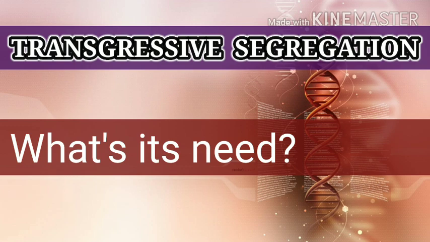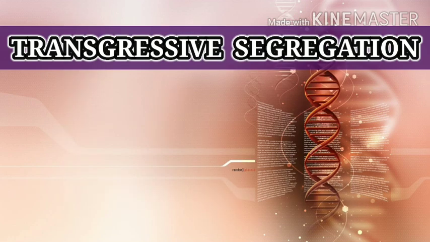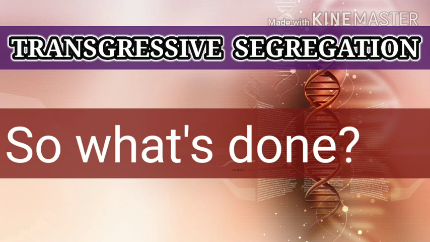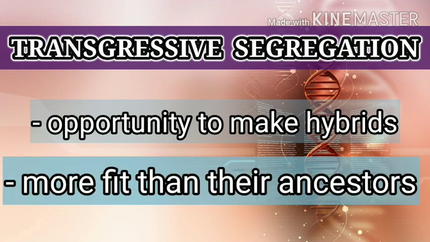What we learn from heredity is that if the parents have any characters, then the progeny carries 50-50 from them, meaning the characters are inherited generation after generation. So if any fault is present in the parents, then that fault will by default be present in the children and offspring. But in this process it gives the opportunity to make a new hybrid species that is more fit, finer, and gives more productivity than the parental character.